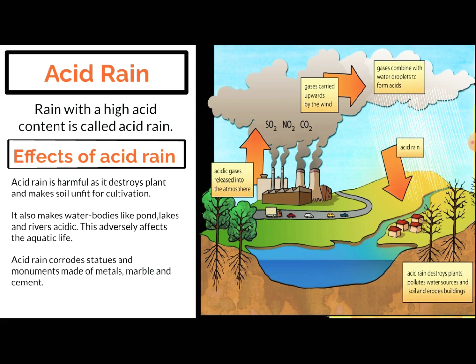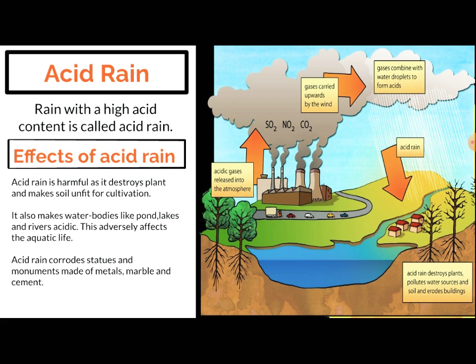So now we are going to talk about acid rain. Rain with a high acid content is called acid rain. Effects of acid rain: acid rain is harmful as it destroys the soil and makes it unfit for cultivation. It also makes water bodies like ponds, lakes, and rivers acidic. This adversely affects aquatic life. Acid rain corrodes statues and monuments made of metals, marble, and cement.